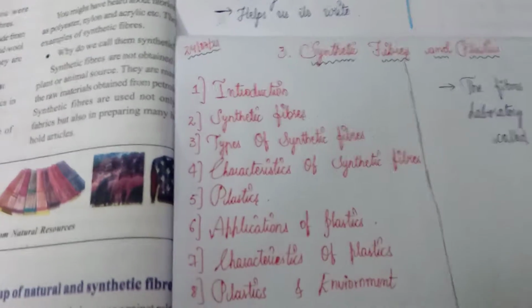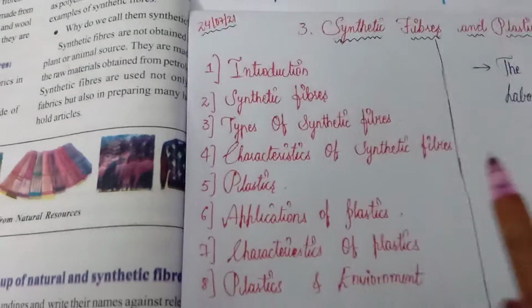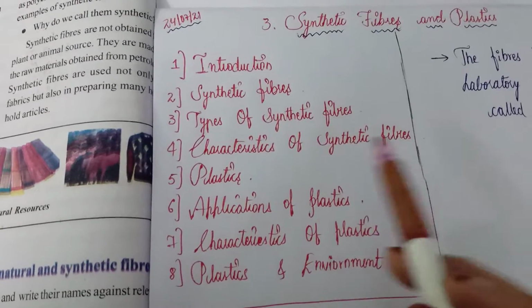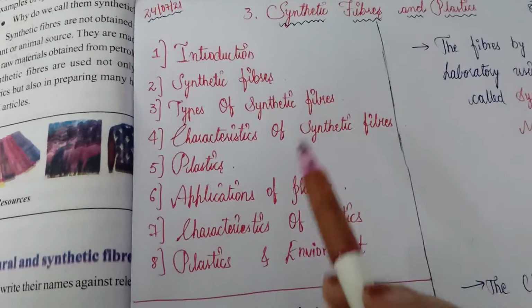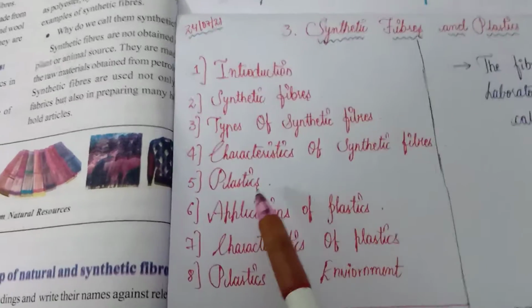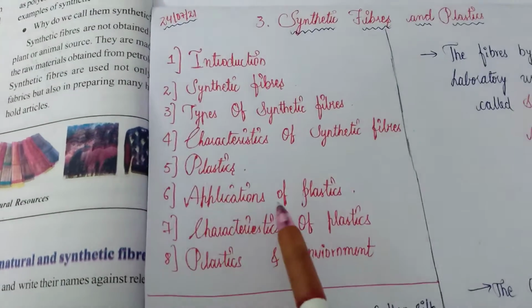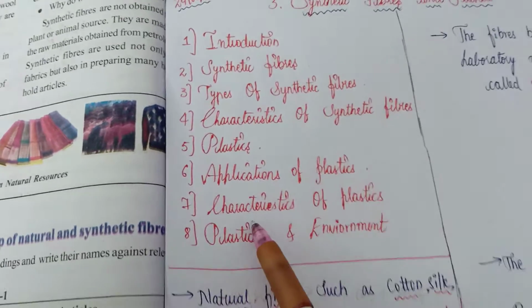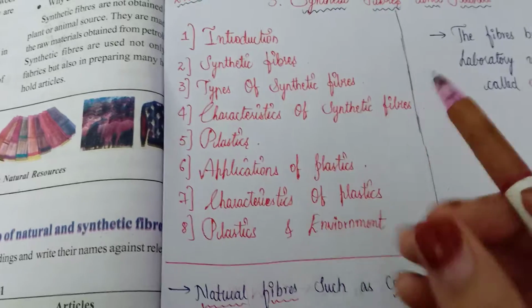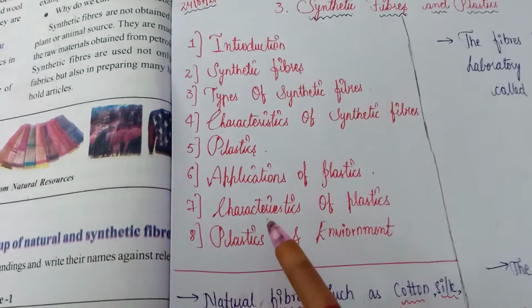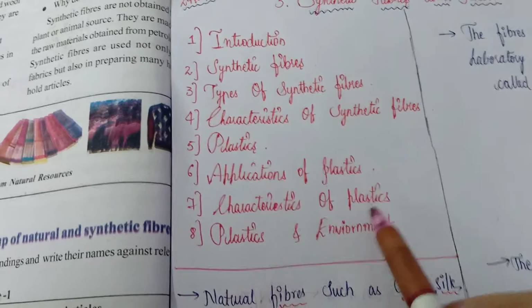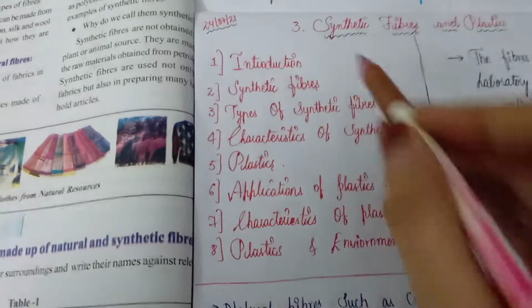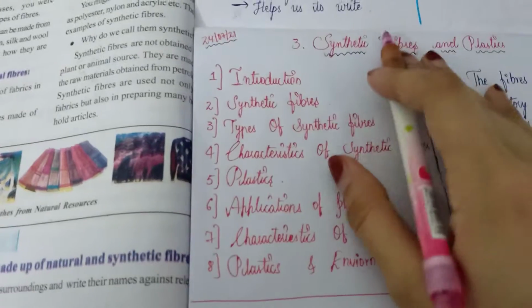What are synthetic fibers, and what are the types of synthetic fibers? How many types of synthetic fibers are there? We will discuss that, and the characters of synthetic fibers, which means the properties of synthetic fibers. We will discuss the nature of synthetic fibers and plastics, the application of plastics, how we will use plastic in our daily life, the properties and nature of plastic, and plastic and environment. These are the topics that we will discuss in this chapter, synthetic fibers and plastics.